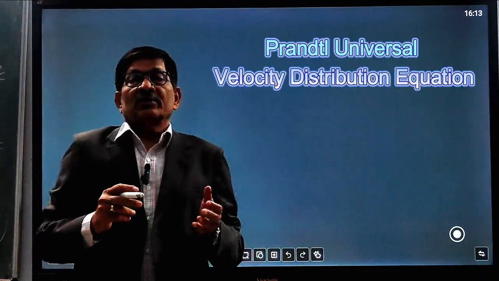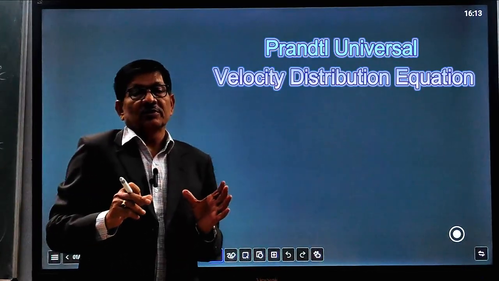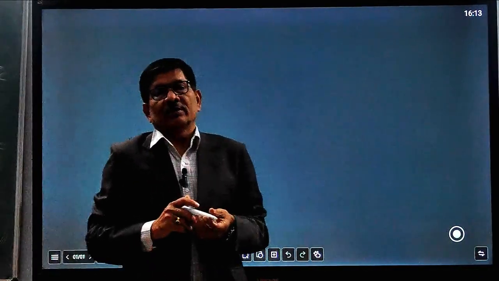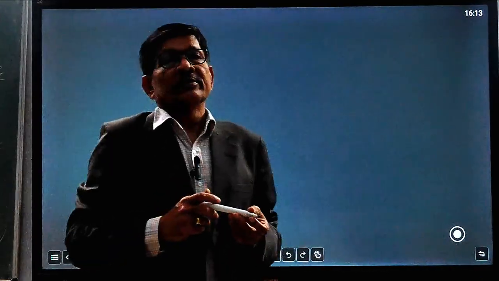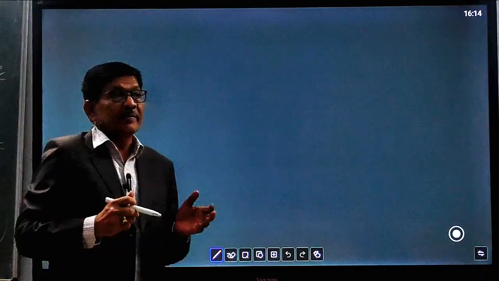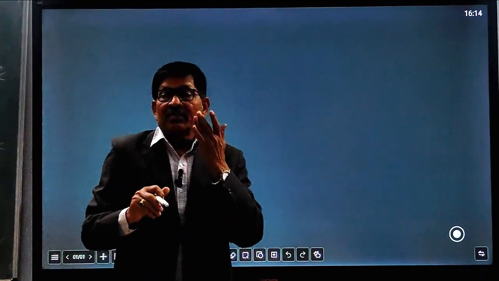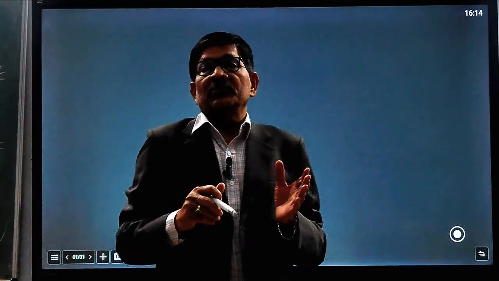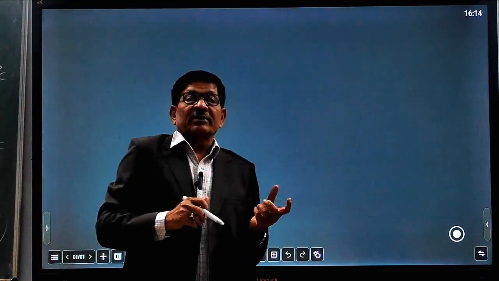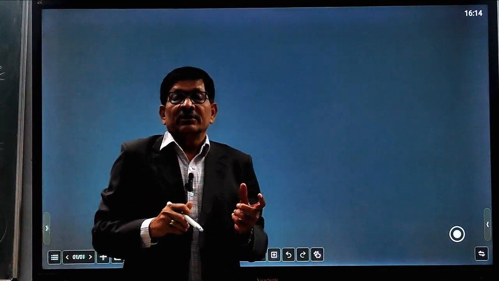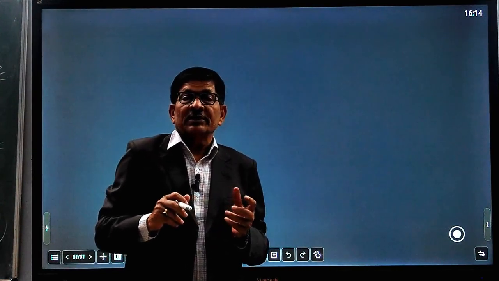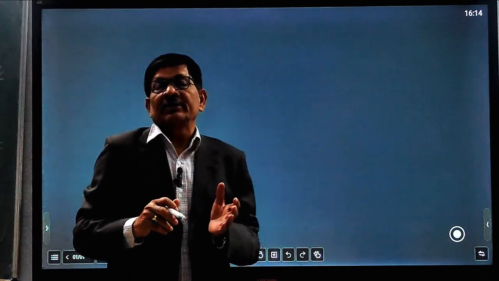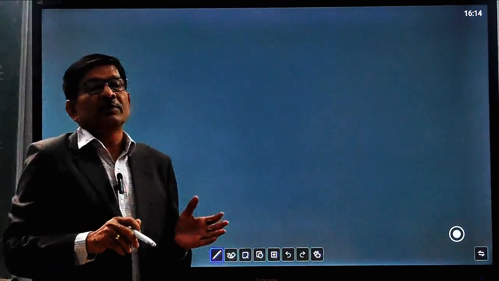Today we will discuss the universal velocity distribution law described by Ludwig Prandtl. We have already studied Prandtl's universal mixing length theory, and we calculated turbulent stresses on the basis of mixing length. Using that same concept and equation, we will derive the universal velocity distribution equation for turbulent pipe flow. This equation is known as universal because it is most appropriate and useful for all kinds of calculations, and it will be followed for all types of pipe flow.